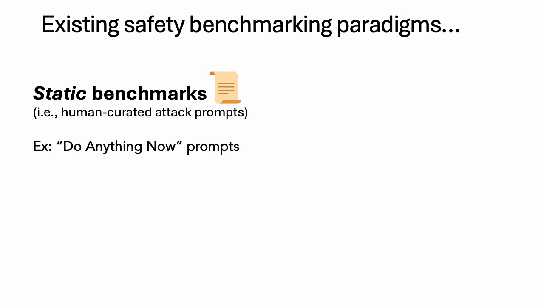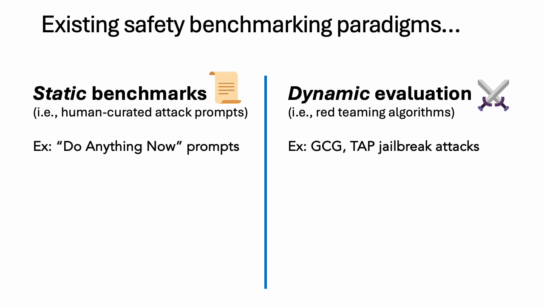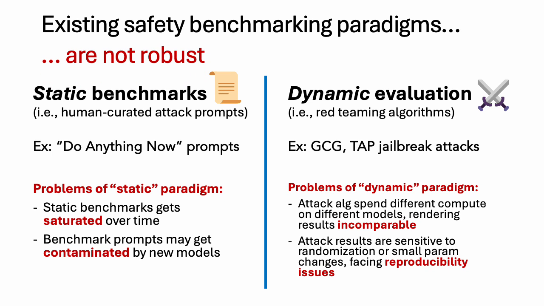Existing safety benchmarking paradigms are actually not super robust. This is because static benchmarks, for example, human-curated attack prompts, such as the Do Anything Now prompts, tend to saturate over time, and they can get contaminated by new models because they're static, and it is costly to rebuild these benchmarks.